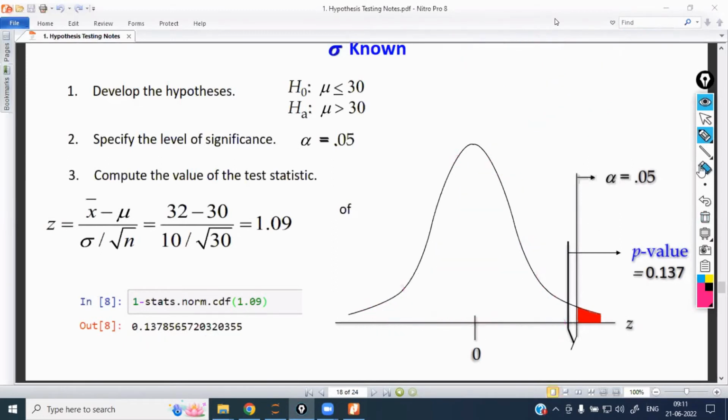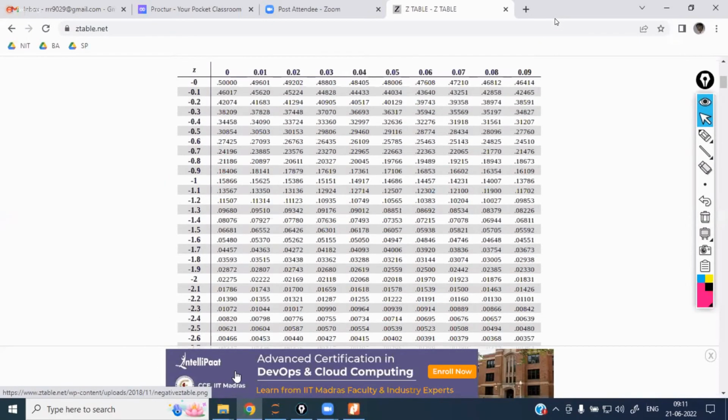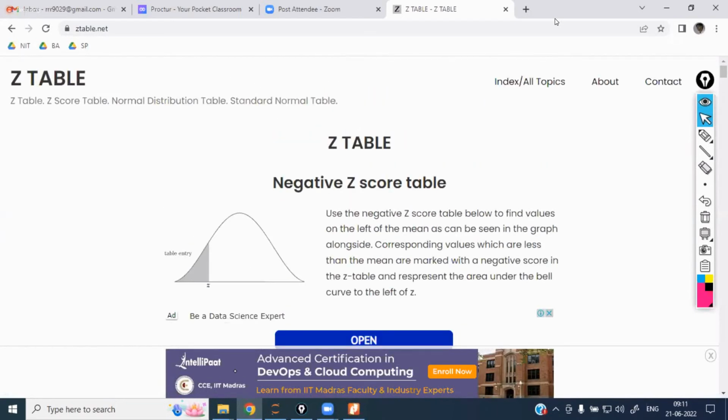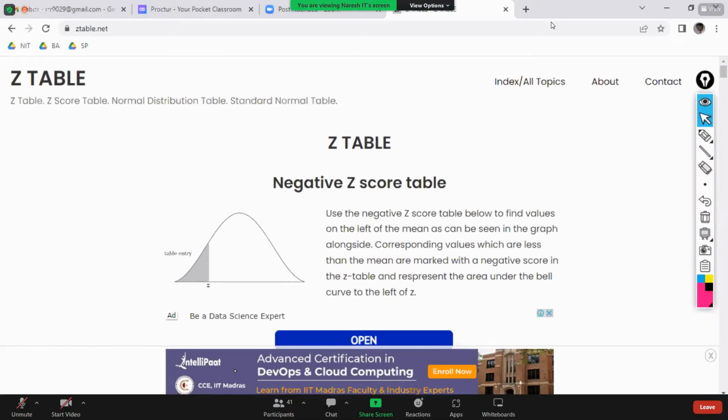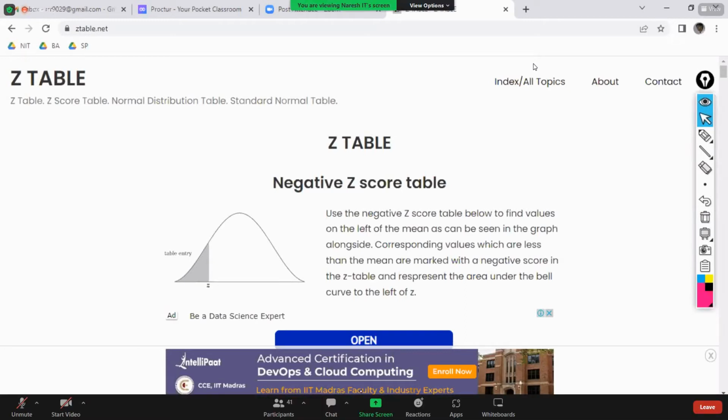So for a right tail test, you have to apply 1 minus this. For a left tail test, you go directly with the value. If you get the negative value, whatever p-value you have got, you directly consider the same p-value, because directly the left side value only you are going to get. Because the Z test always gives the left side value only. So for left, there is no problem. For the right side only, there is a problem. For the right side, you have to do 1 minus. Is that clear?